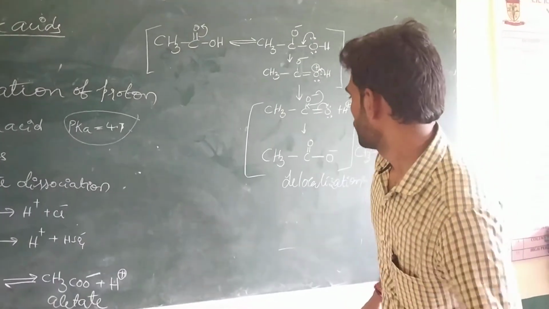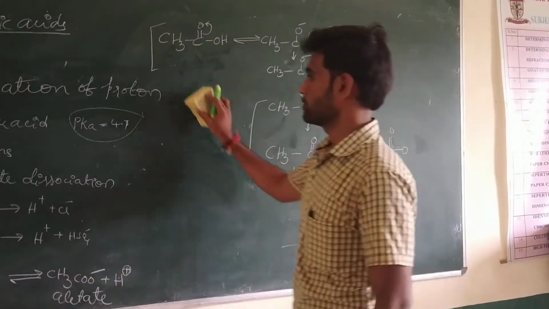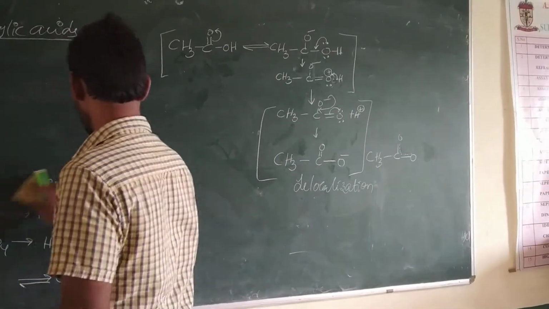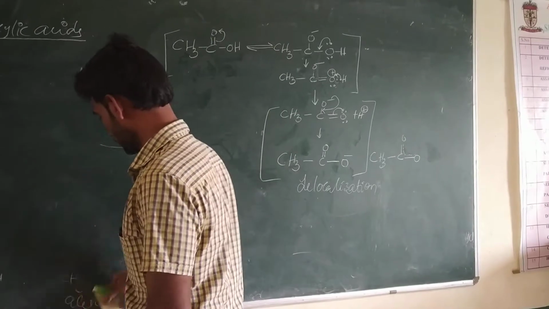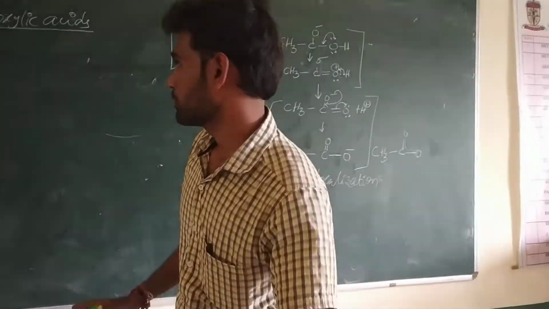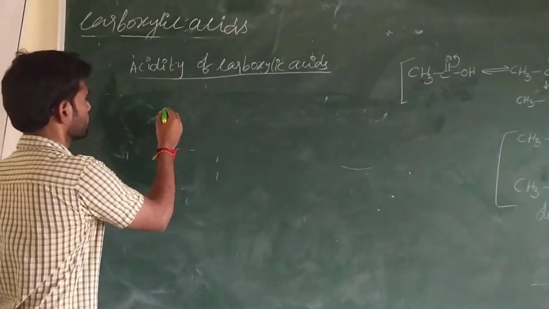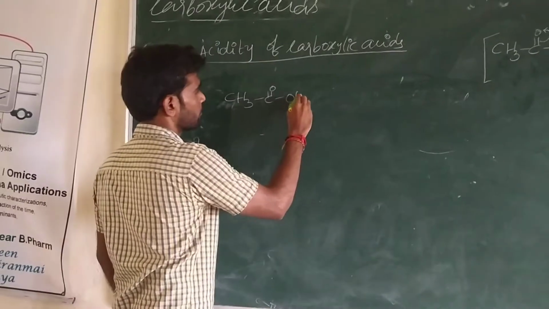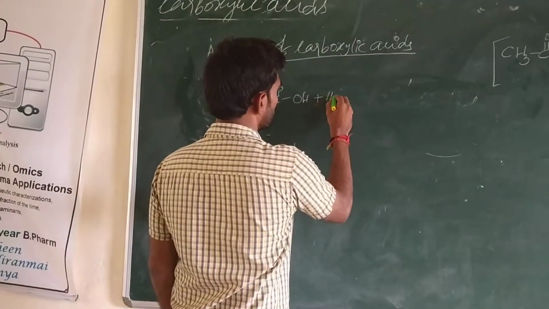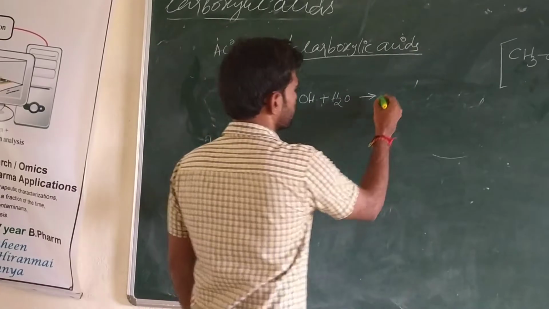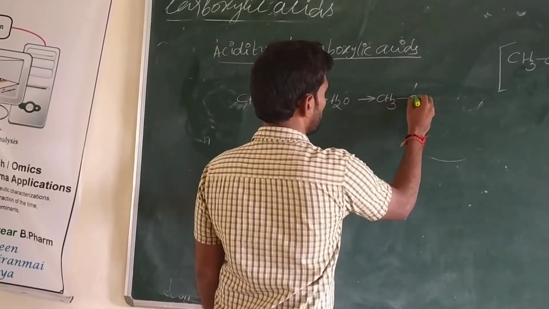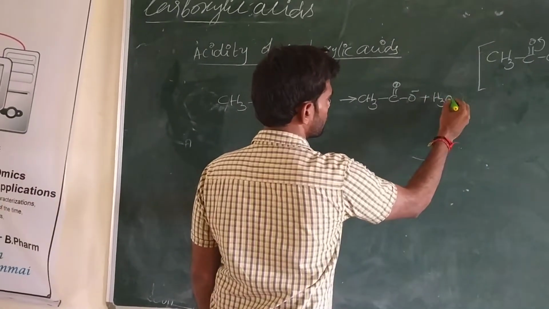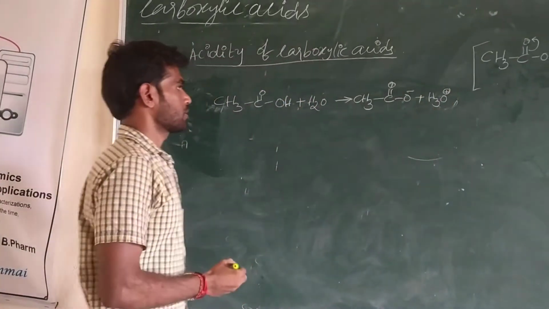Now, when acetic acid is mixed with the water, acetic acid is liberating proton into the water and formation of H3O plus takes place.